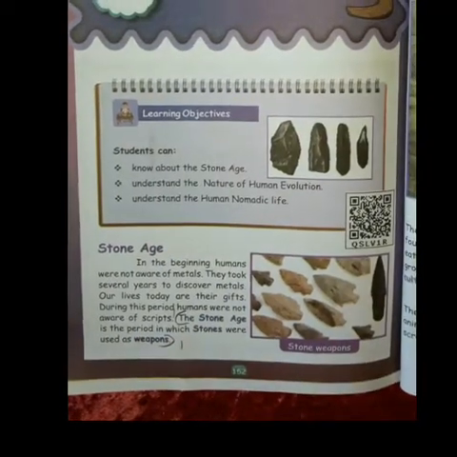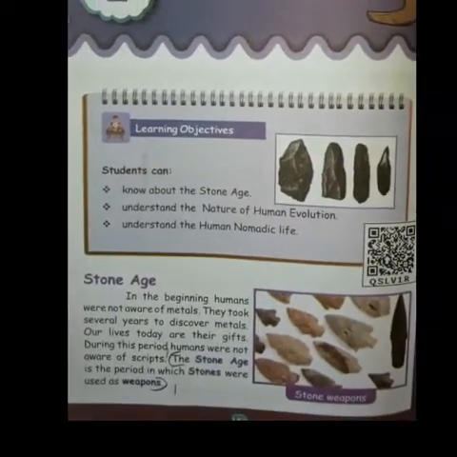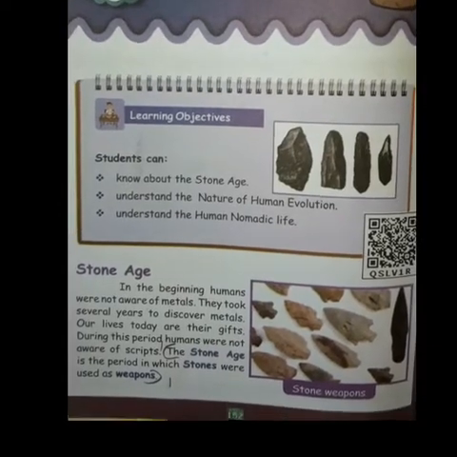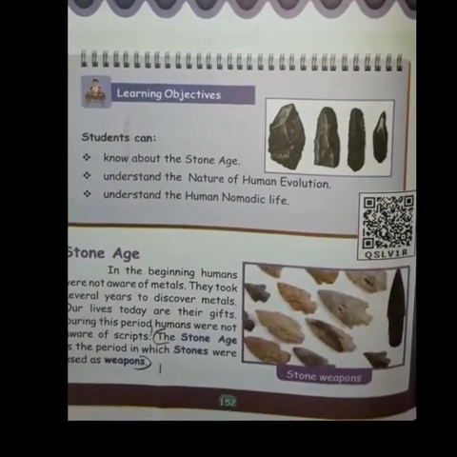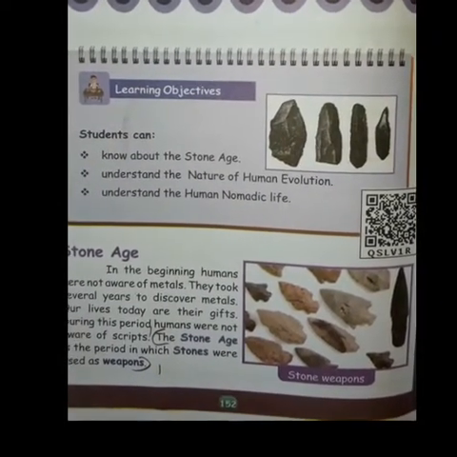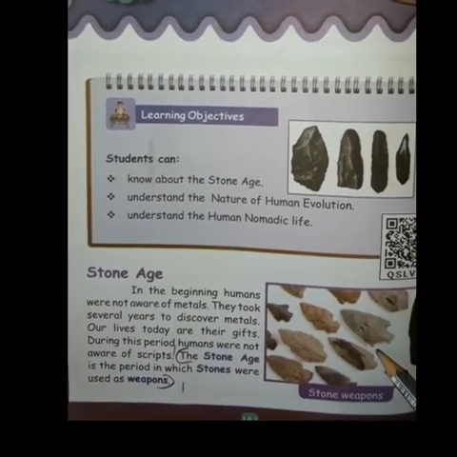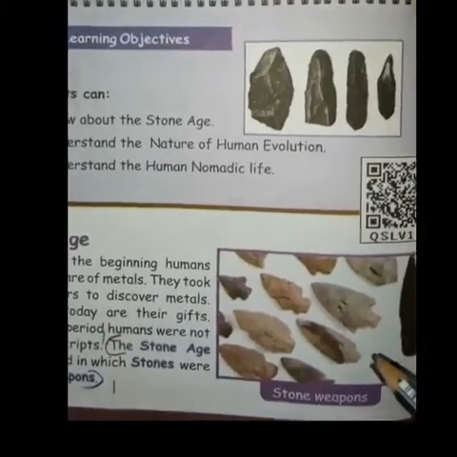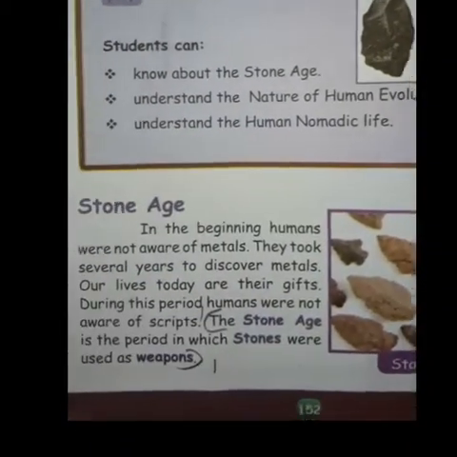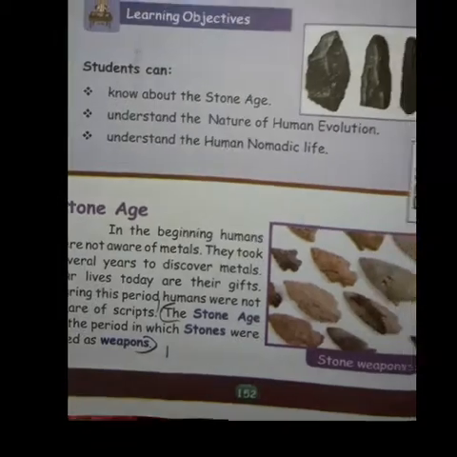Going to learn Social Lesson 2, Towards History. Today we are going to learn about the Stone Age, the nature of human evolution, and the human nomadic life. First we will see the Stone Age. You can see the picture here, stone weapons. The Stone Age is the period in which stones were used as weapons.